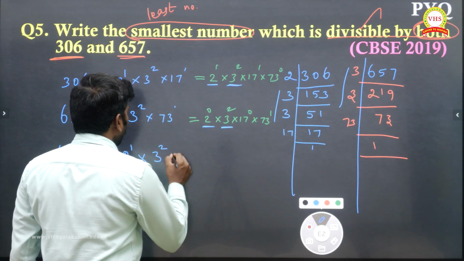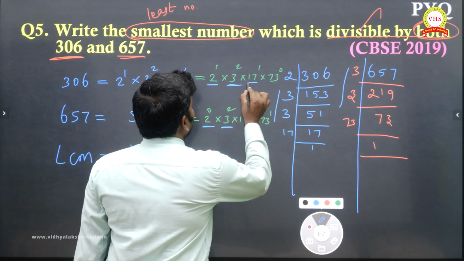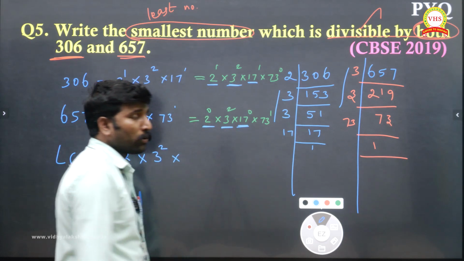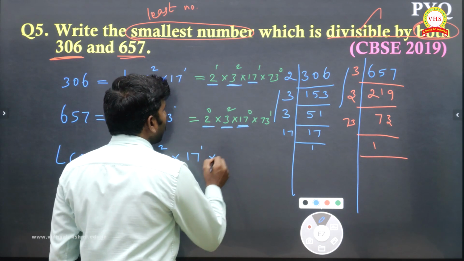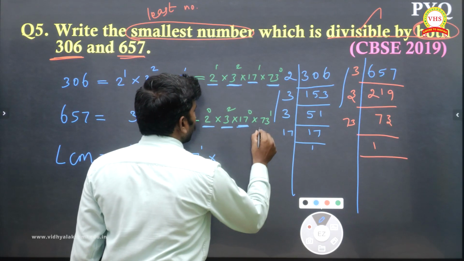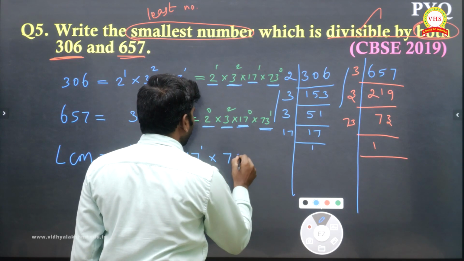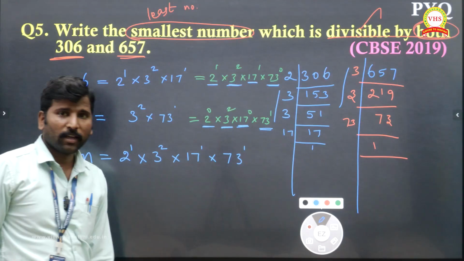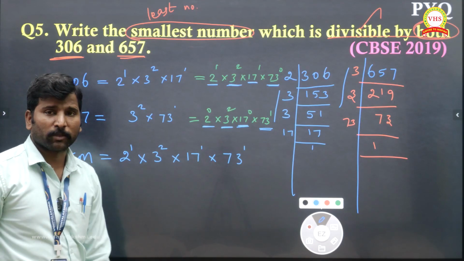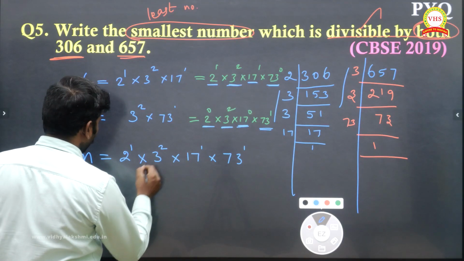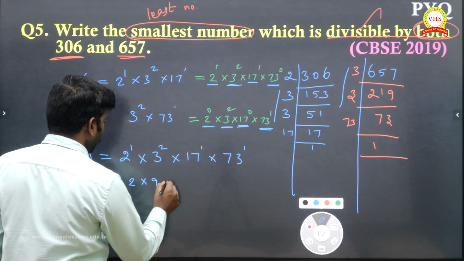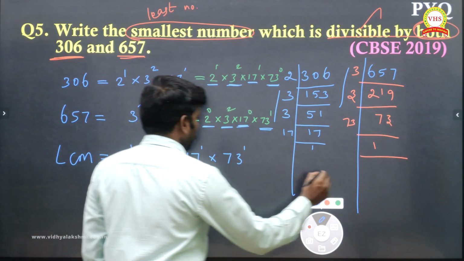3 power 2 multiply 17 power 1, 17 power 0. The greatest power means 17 power 1. Multiply 73 power 0, 73 power 1, so 73 power 1 you can take. Now you can multiply all those things and you will get the required answer. 3 3s are 9. So this is 2 into 9 into 73 into 17.